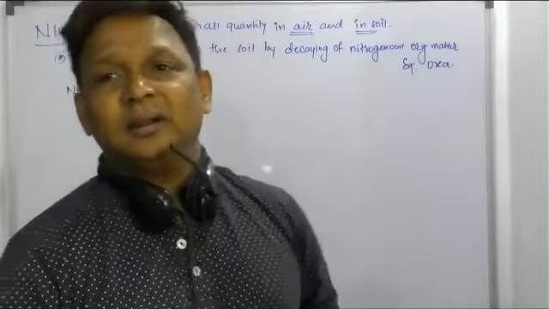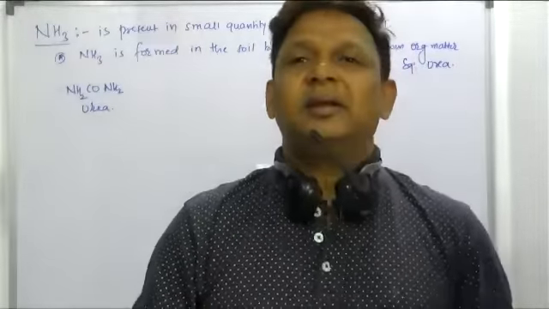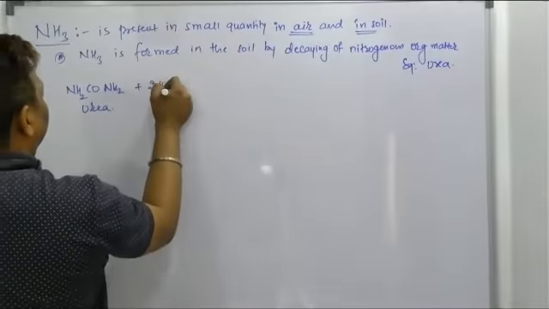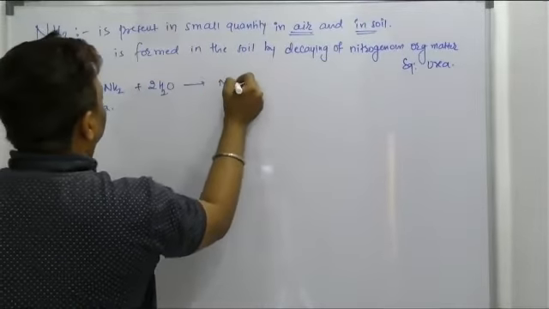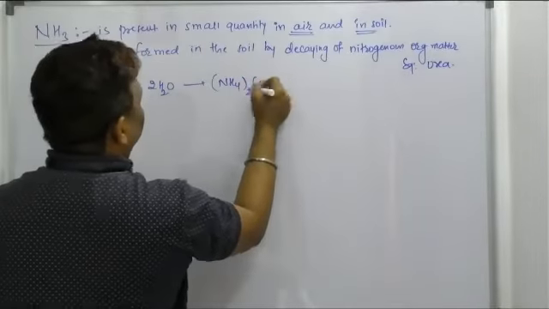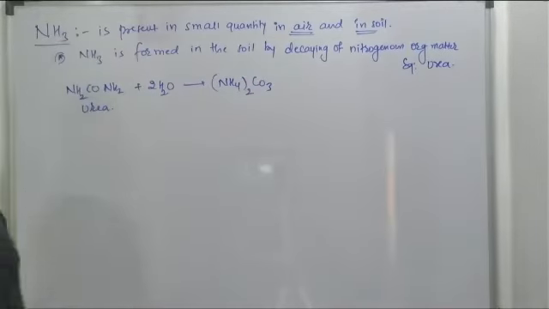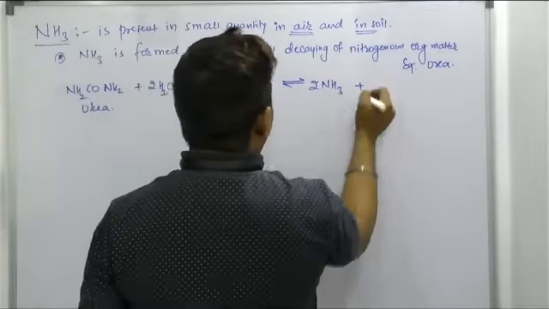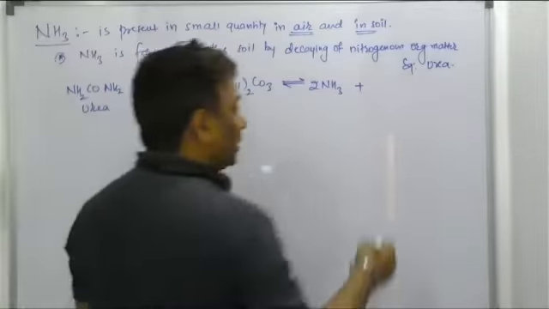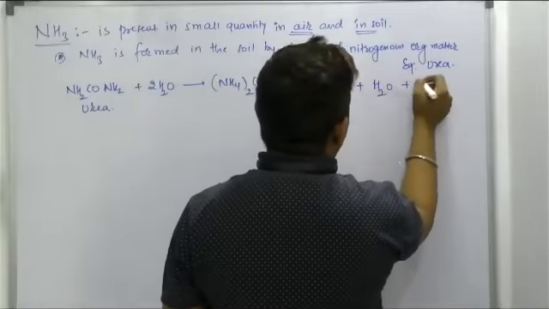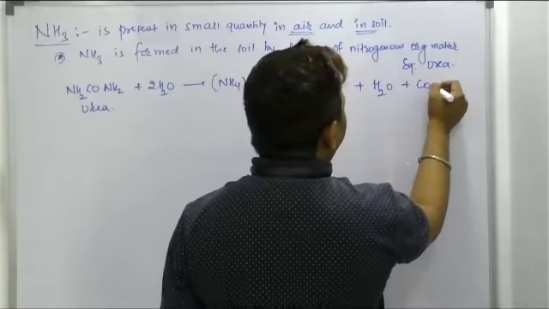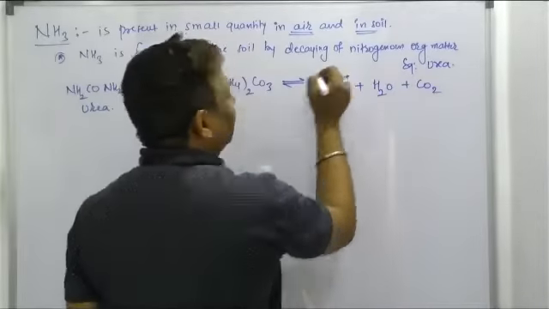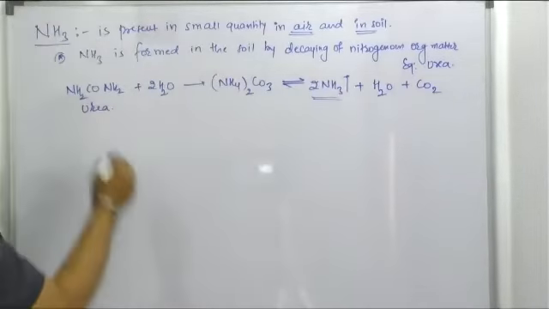Urea undergoes hydrolysis, addition of water. It will form the addition compound called ammonium carbonate. But ammonium carbonate has a tendency to liberate ammonia gas. Remaining is what? Carbonic acid. But carbonic acid never exists in the form of H2CO3. It will decompose to form water and CO2, and we get the ammonia. It is one method.